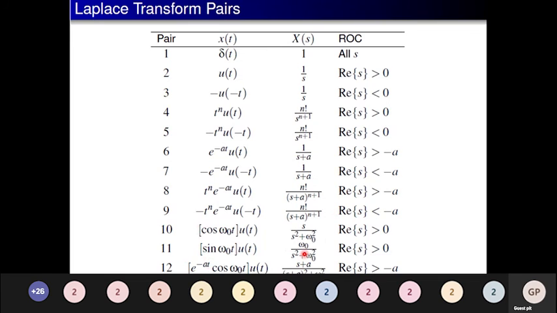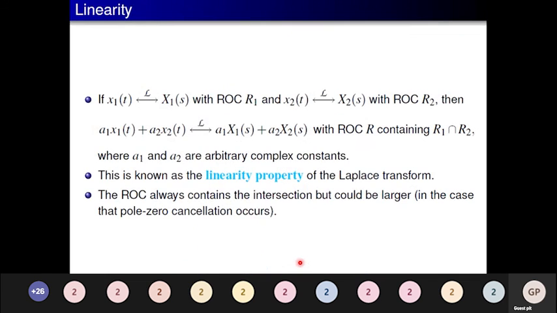You will get it. Now we will look into the transformations one by one, how the transformations occur and what the properties are. The first one is the linearity property. The linearity property is very important in terms of the superposition principle. We do follow the superposition principle for this.